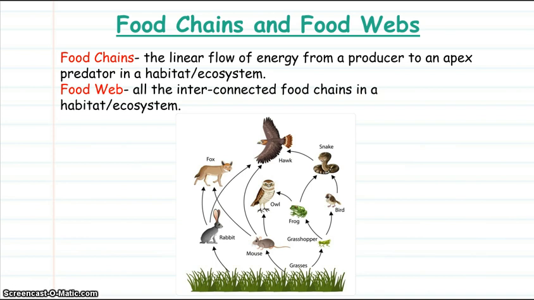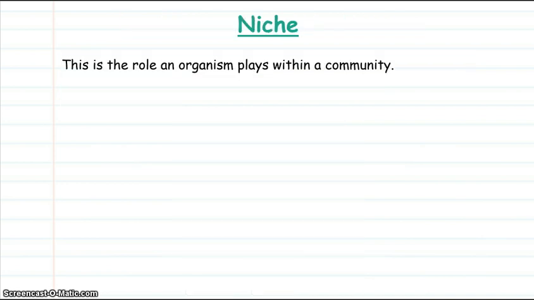If we were to consider this food web here, grasses are eaten by rabbits, and rabbits, for example, are eaten by hawks. If the rabbits were to be somehow removed from the food web, this would have a knock-on effect on all the other organisms. The hawk would have less food. It might also affect the foxes, which would have to rely on hunting mice to gain most of their energy, and that would bring them into competition with the owls. So the removal of a single organism from a food web will have an effect on all the other organisms in that food web.